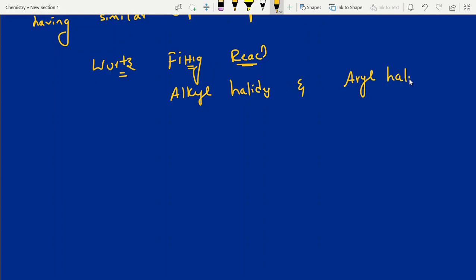Alkyl halide means RX, aryl halide means ArX. What is Ar? C6H5. In the above case, I gave alkyl groups. I am not writing here. So now try to write this one.